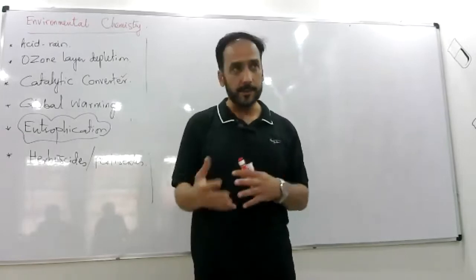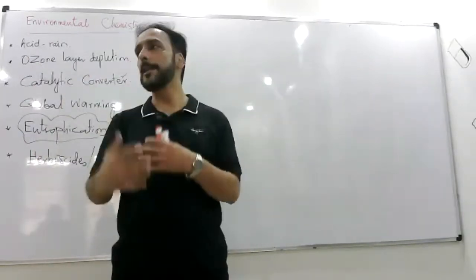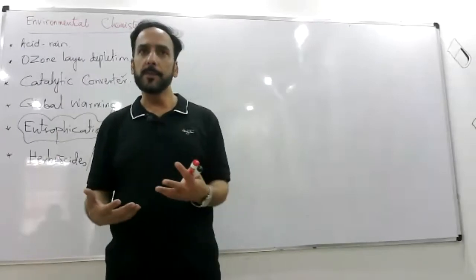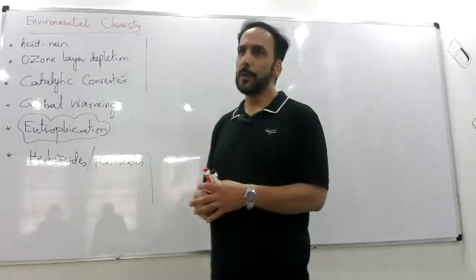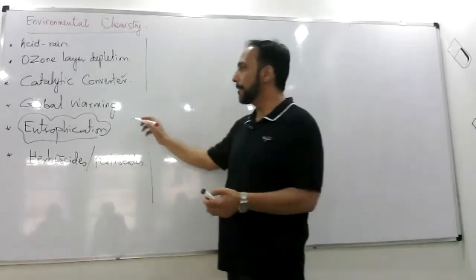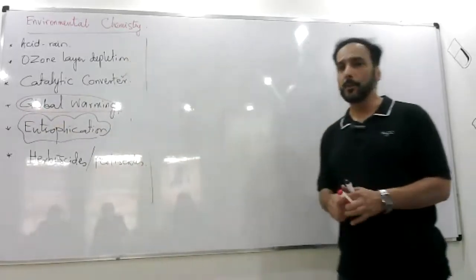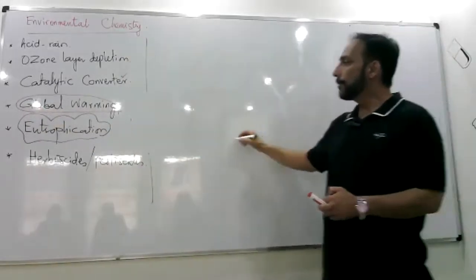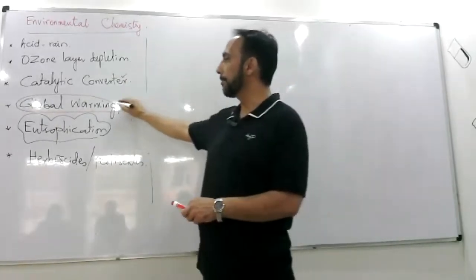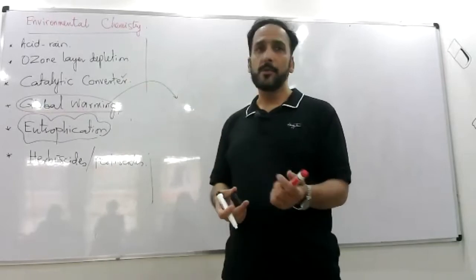The ozone layer gets depleted at times in different places, and it gets healed up, it keeps forming again by itself. So it's not much to worry about. But still we have this in our syllabus, so we study it. Global warming is one of those. What is global warming? In global warming, the major culprit gases are methane and CO2.